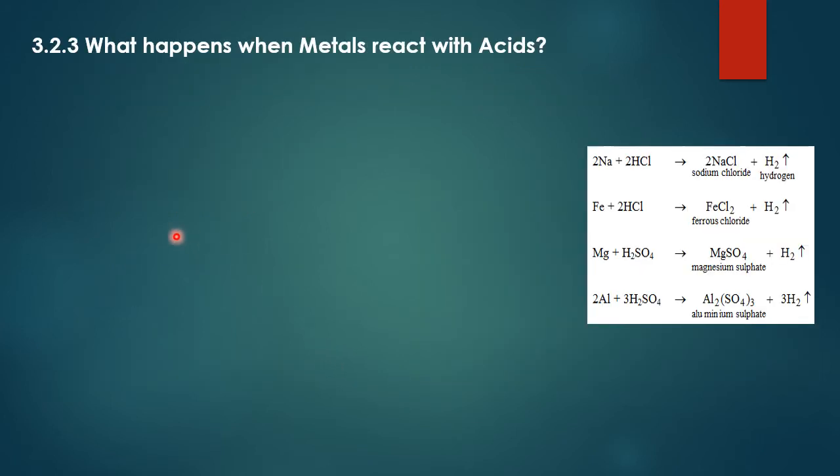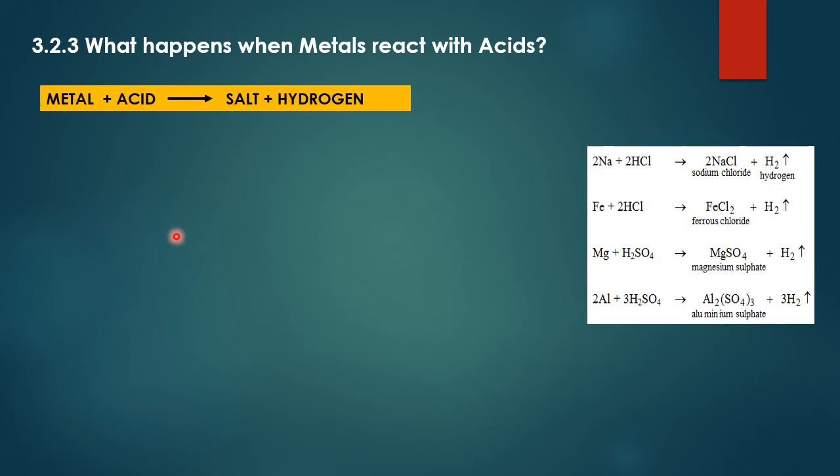What happens when metal reacts with acids? When metal reacts with acid, it gives salt and hydrogen gas. That also you have learned in the previous chapter, and this is the general equation of metal. When they react with acid, salt and hydrogen are formed. Here are the examples of metals: sodium, iron, magnesium, and aluminium. What happens when they react with acid?